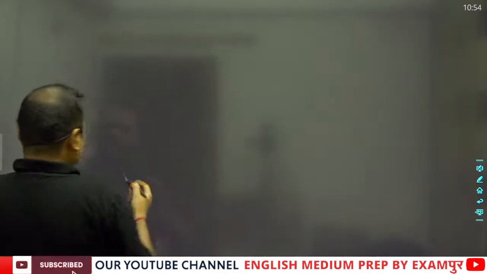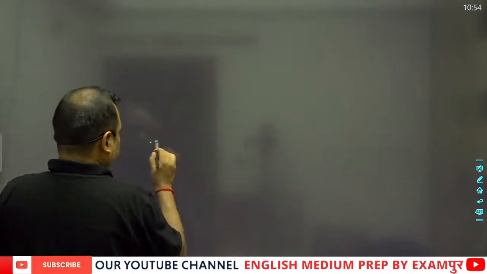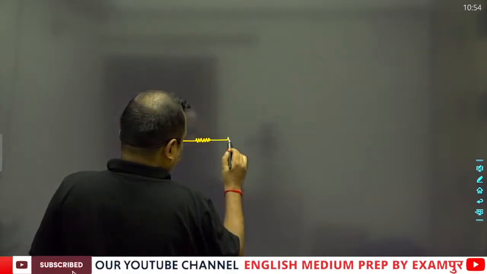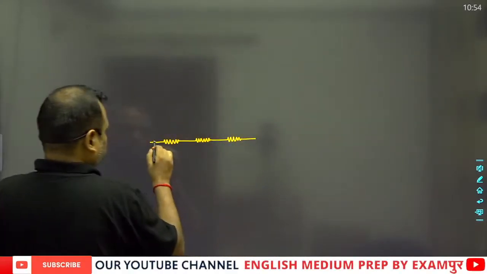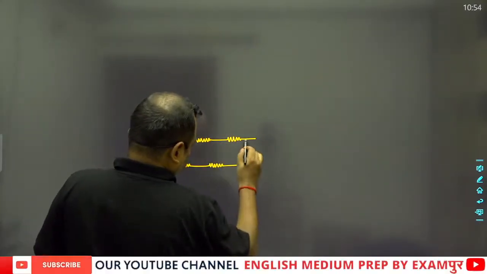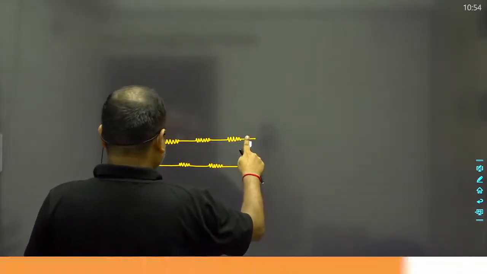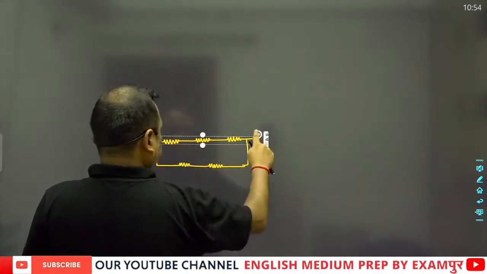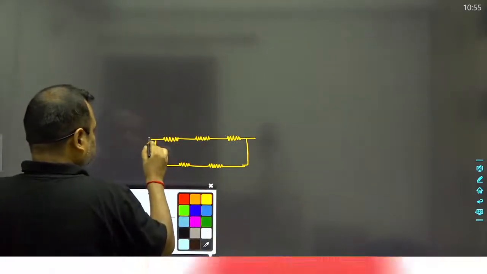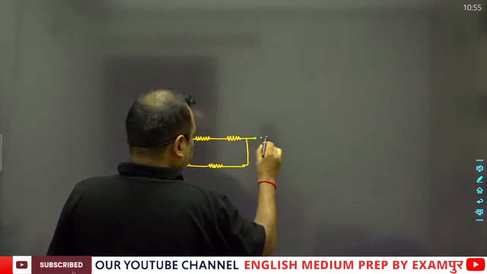One question from electricity, and suppose there are some resistances connected like this. Suppose the battery terminal is connected to this point and the other battery terminal is connected to this point, and this is negative.